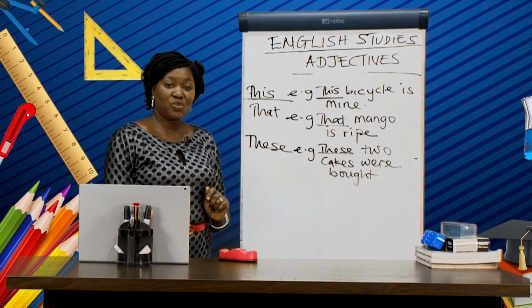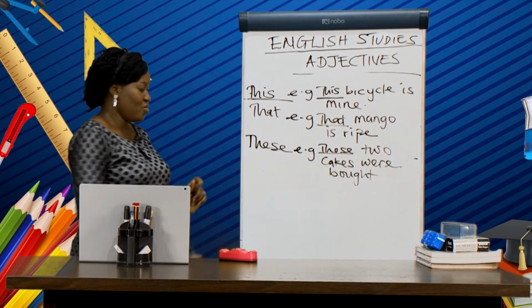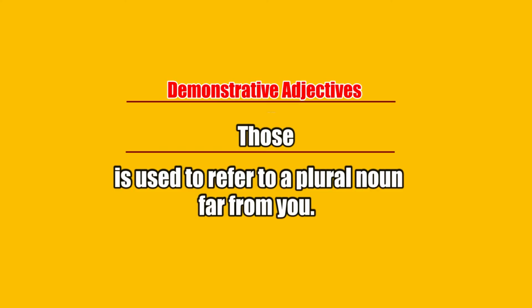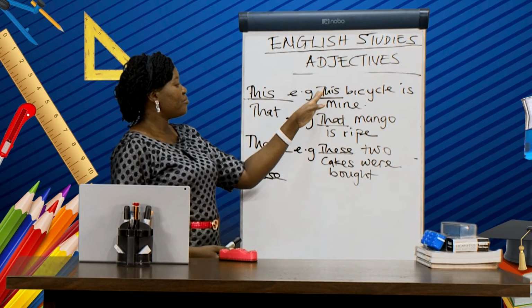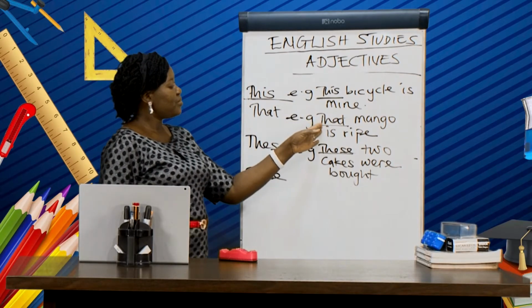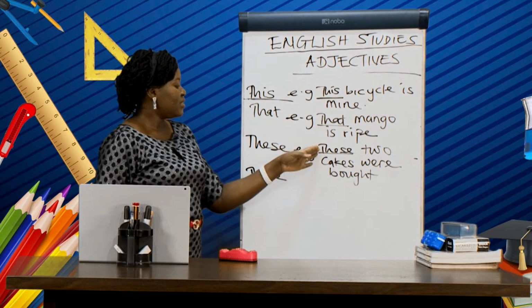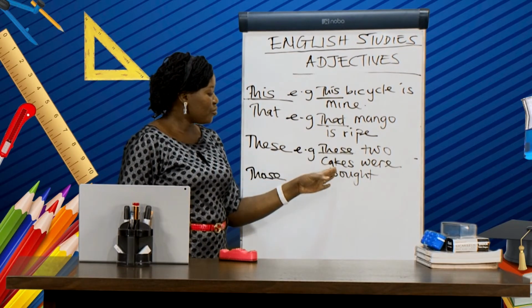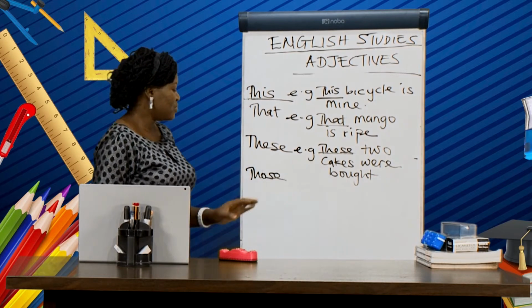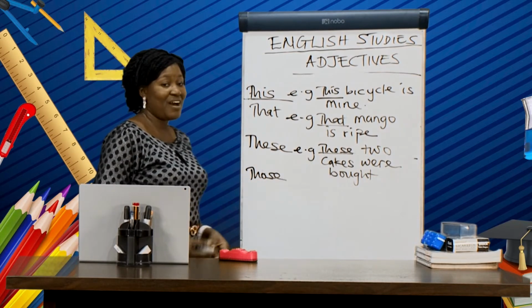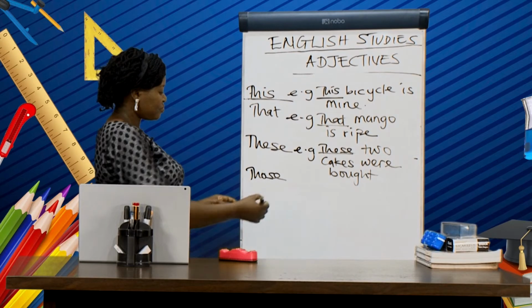So, the last one, which is those. Those is used to refer to a plural noun far from you. You know, singular noun close to you, singular noun far from you, plural noun close to you, and those, plural noun far from you.